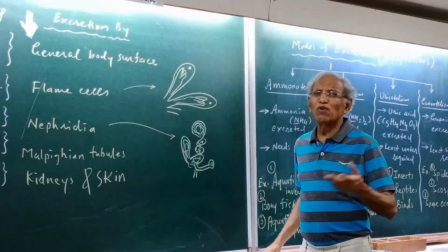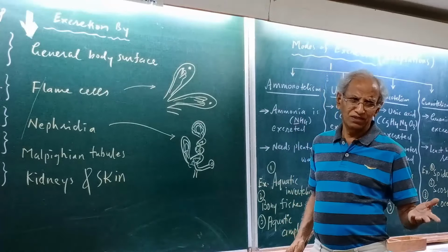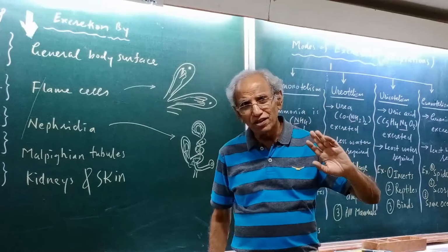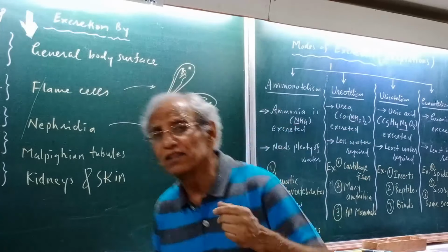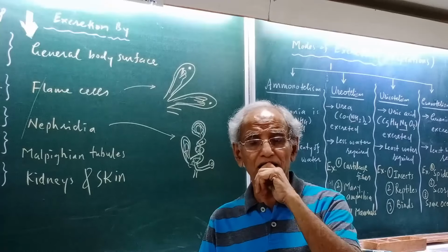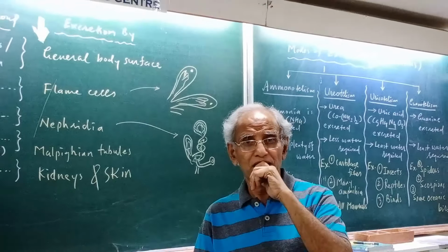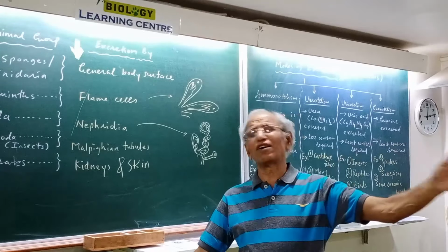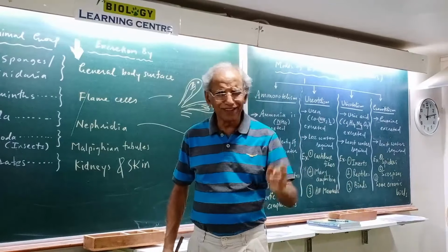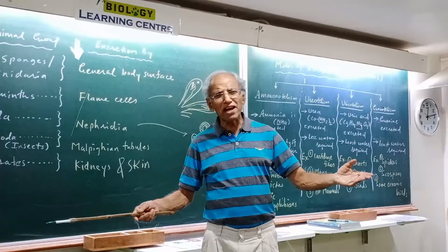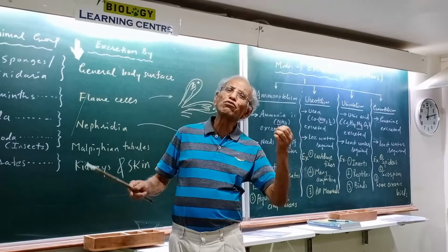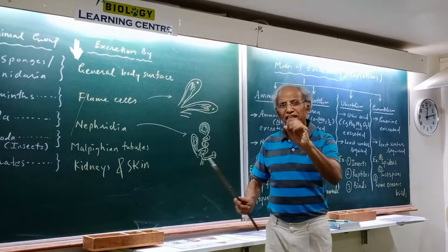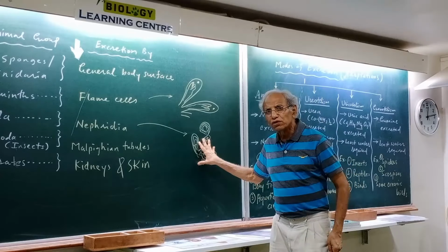Nephridia are of several types. Why worry about all that? You want to listen? Okay, I'll tell you. Septal nephridia, pharyngeal nephridia, integumentary nephridia. Oh my god, too much. Don't worry. If you are able to remember nephridia, fine. And if you want to forget even the word nephridia, even that is fine. I'll simply say coiled tubes.